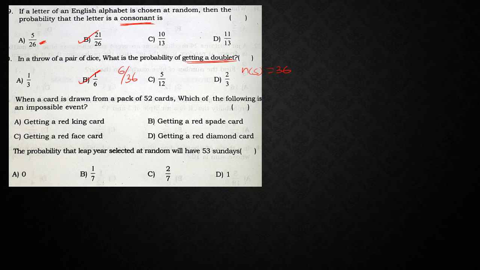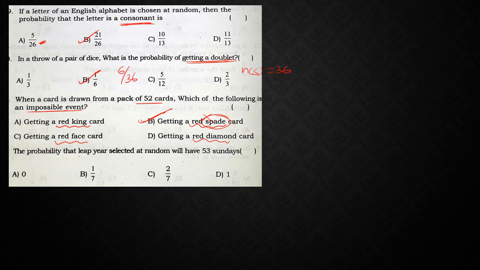Next, when a card is drawn from a pack of 52 cards, which of the following is an impossible event? First one, red king. So there will be a red king. Next, red face also possible. Red diamond is also possible. Red spade is not possible, because spades are all black in color. So this is my answer.